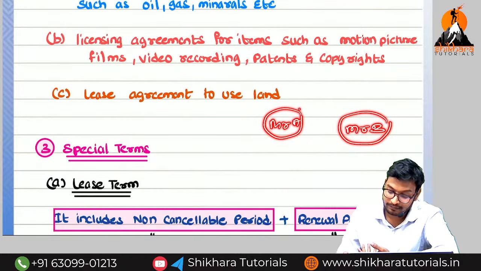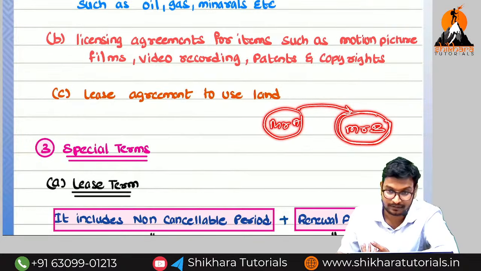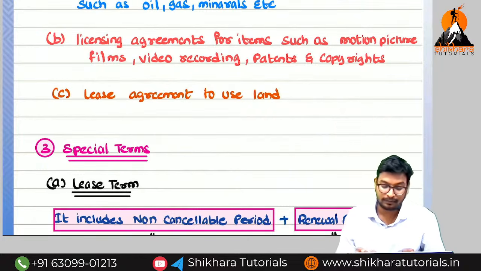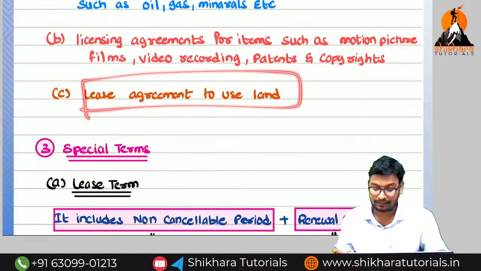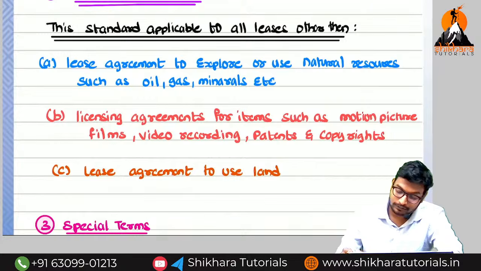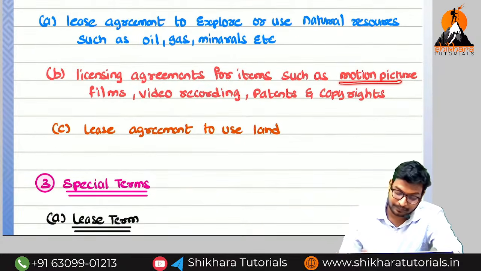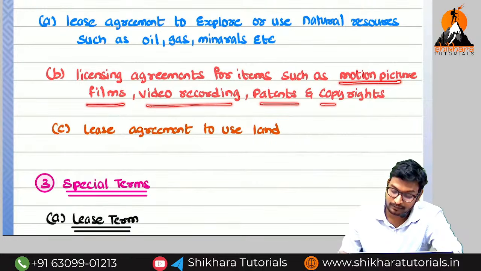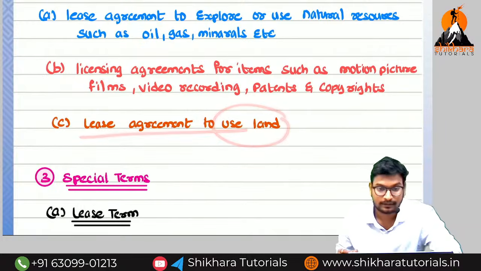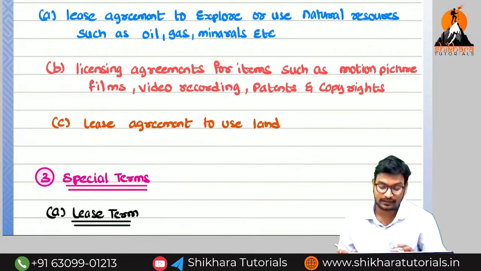Now Mr. A will give the agricultural land to Mr. B for agriculture purposes. In return, what will they pay, ma? They will pay the consideration. Will this type of lease be considered or not? Will not be considered. So what are the three types of leases not considered here? First, natural resources. Second, motion picture films, video recordings, patents and copyrights. Third, lease agreements for the use of land. These three types of leases will not be considered here.